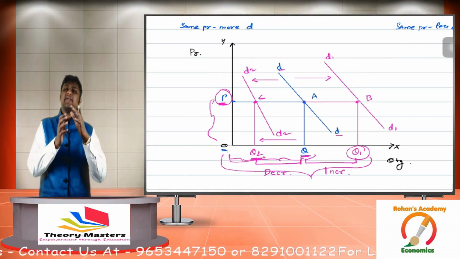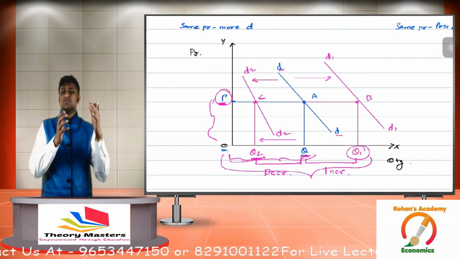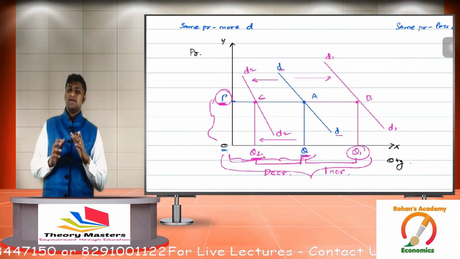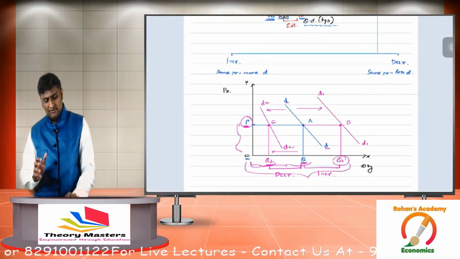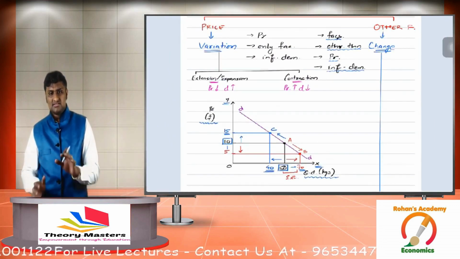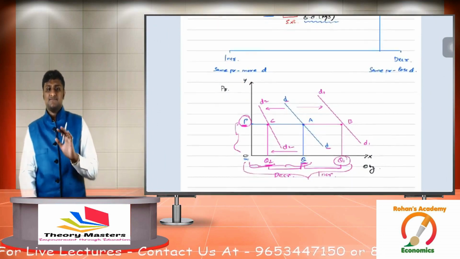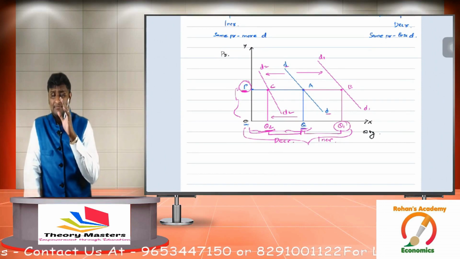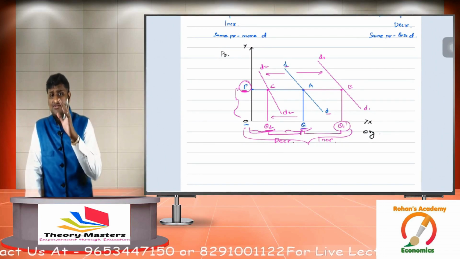In case of increase, the entire demand curve shifts to the right. In case of decrease, the entire demand curve shifts to the left. I hope you guys have understood the concept of variation, the concept of change, and their graphs. So with this we end the most important concept in the chapter demand, that is variation and change in demand.